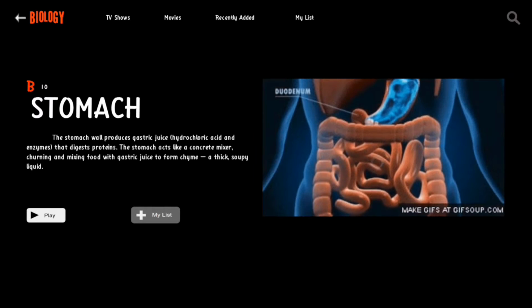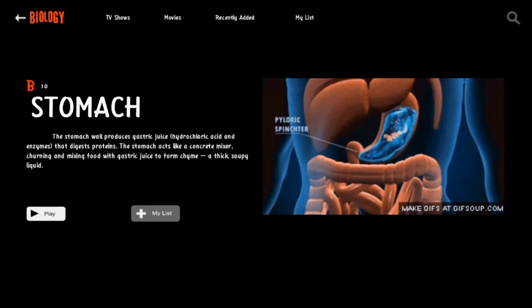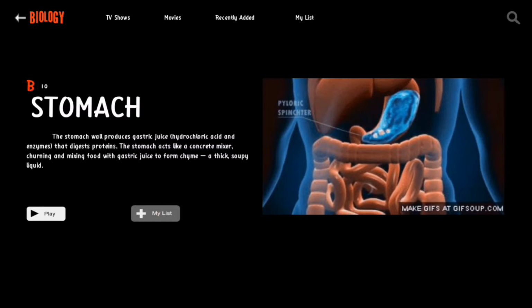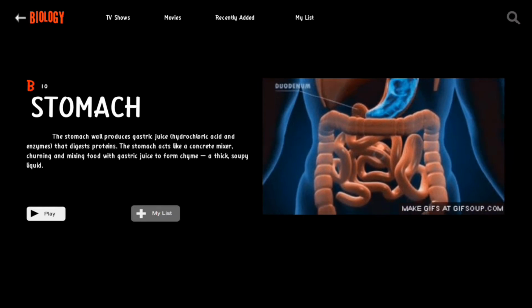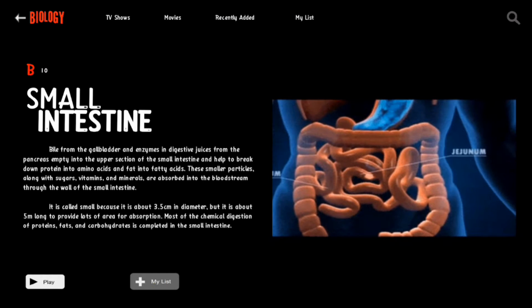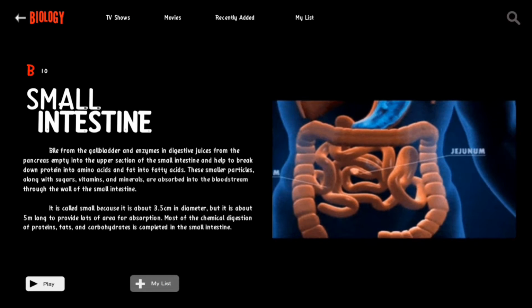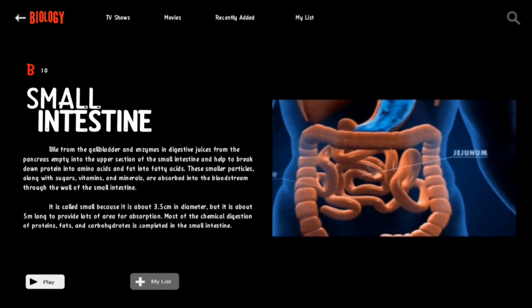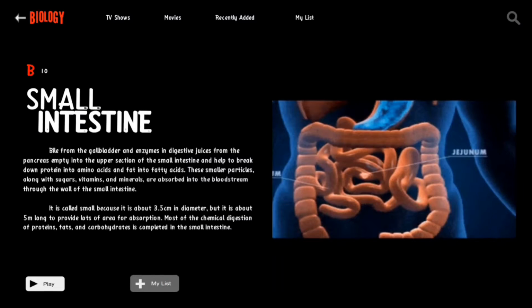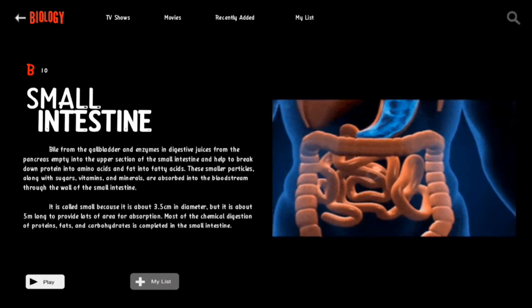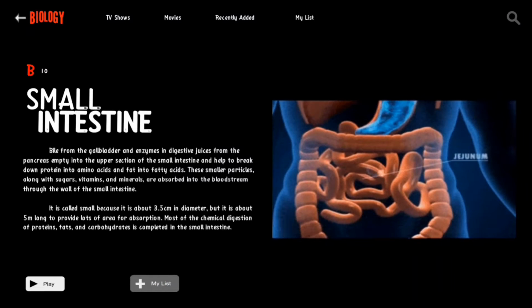that digest proteins. The stomach acts like a concrete mixer, churning and mixing food with gastric juice to form chyme. Chyme is a thick, soupy liquid. Small intestine. Bile from the gallbladder and enzymes and digestive juices from the pancreas empty into the upper section of the small intestine, and help break down protein into amino acids and fat into fatty acids.